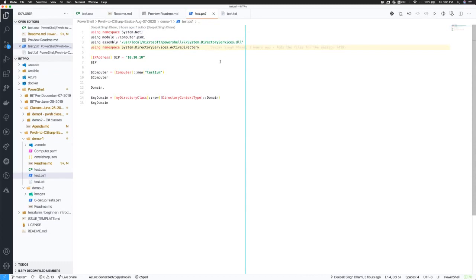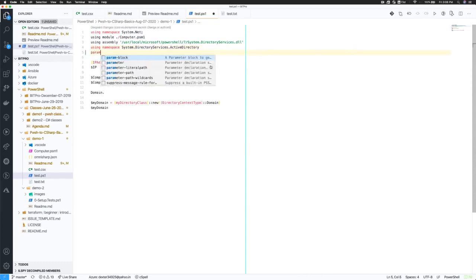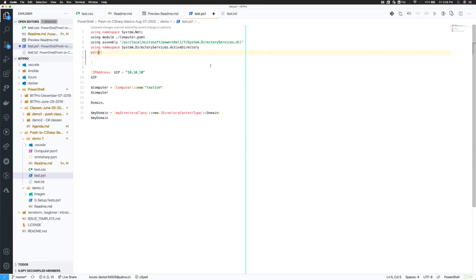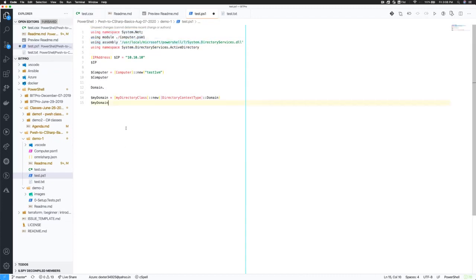If you have a script with a parent block, the using statements need to come before it. They cannot be at the later stages of the script, you can't put them at the bottom. They always need to be at the top. Ignore the other using statements, we'll get to them. The very top one says using namespace system.net.